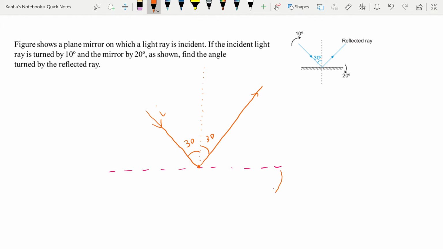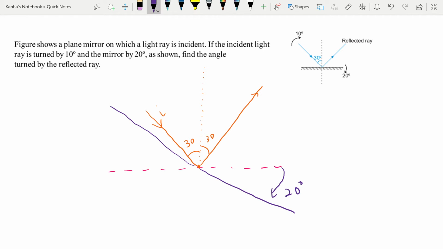Now if I rotate this mirror by, let's say, 20 degrees, let me just draw the new configuration of the mirror. Let's see how that goes. It will be somewhere close to somewhere like this. Okay, it's not to scale, but let's say this is 20 degrees.